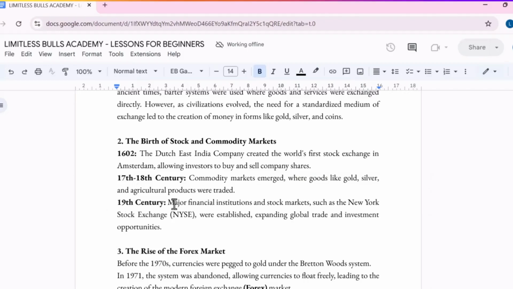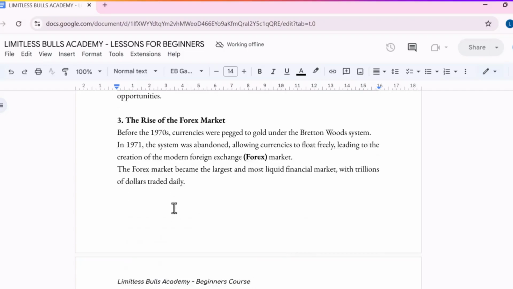During the 19th century, what happened? The major financial institutions and stock markets, like the New York Stock Exchange, were established, expanding global trade and investment. If you have heard of US 100, US 30, those are the indices that measure some companies of the stock market. When we talk about Microsoft, Tesla, Amazon, all of those are under the New York stock market.